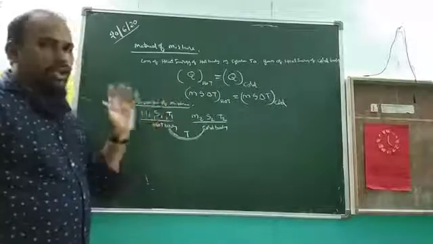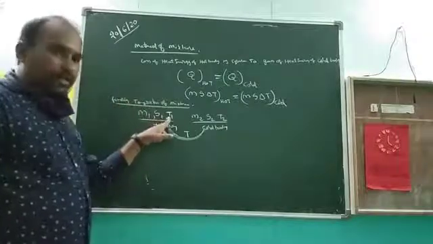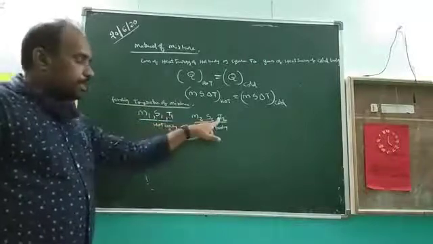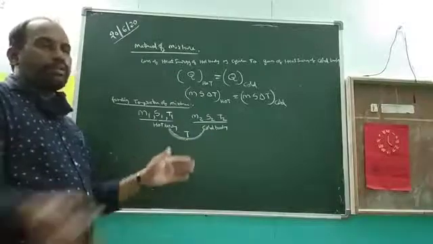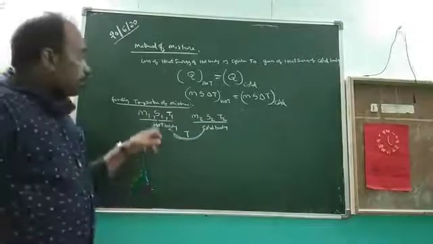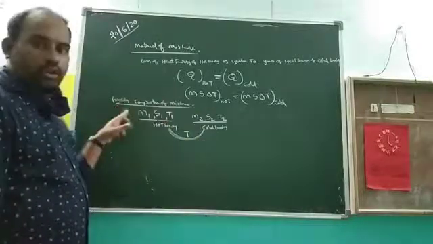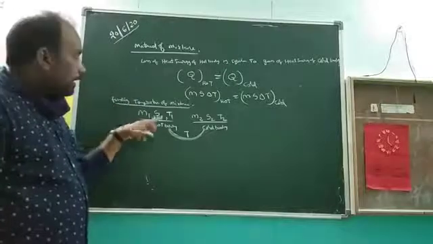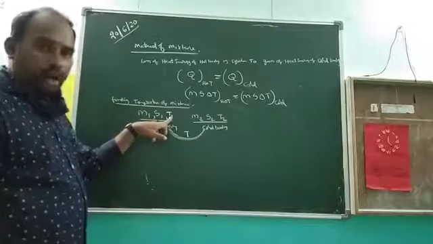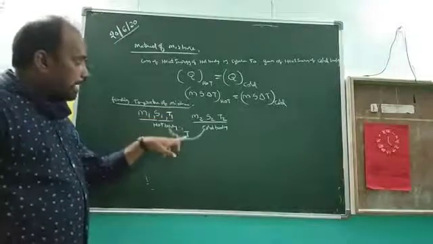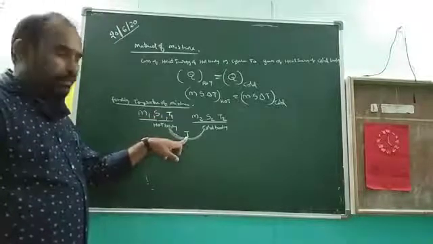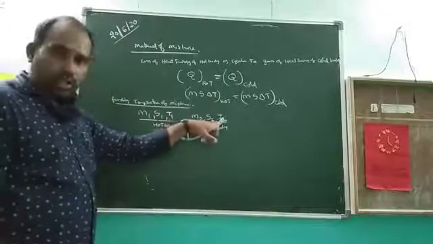Simple logic: T1 means the temperature of the hot body, T2 means the temperature of the cold body, and T means the temperature of the mixture of the hot and cold bodies. Which one is more? The temperature of the hot body is the highest, next is the temperature of the mixture, and the lowest value is T2.